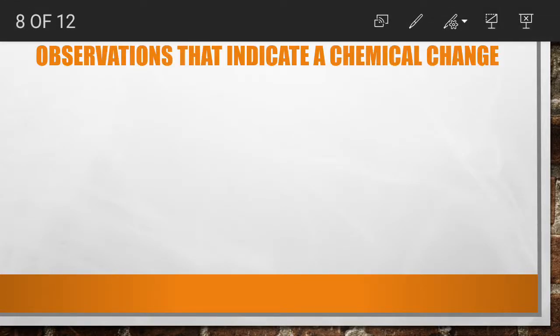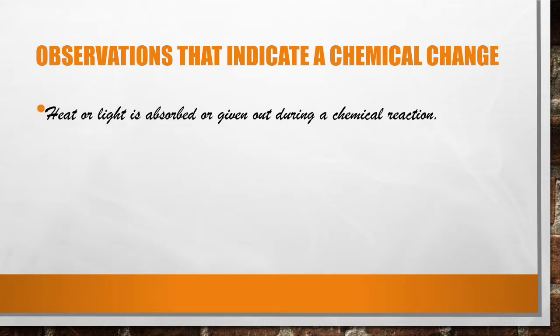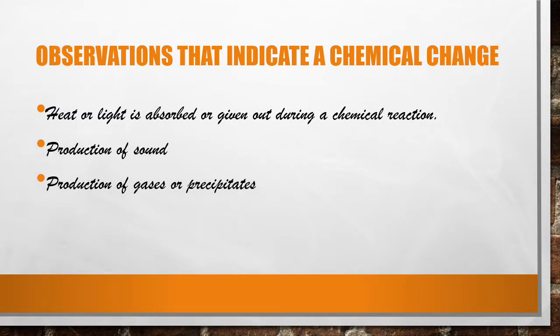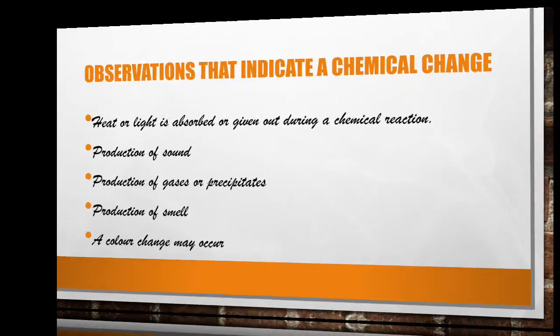Observations that indicate a chemical change. Heat or light is absorbed or given out during a chemical reaction. Production of sound. Production of gases or precipitates. Production of smell. A color change may occur.